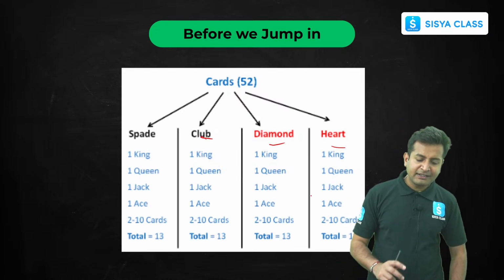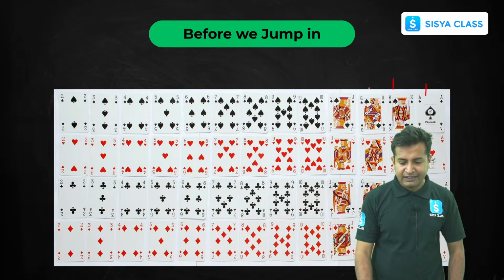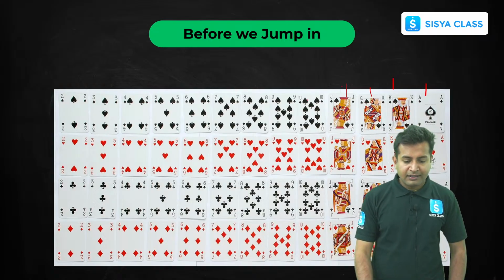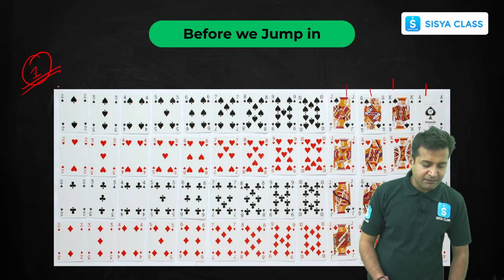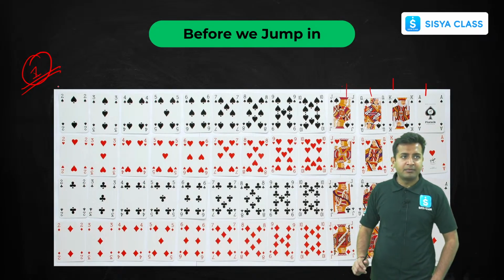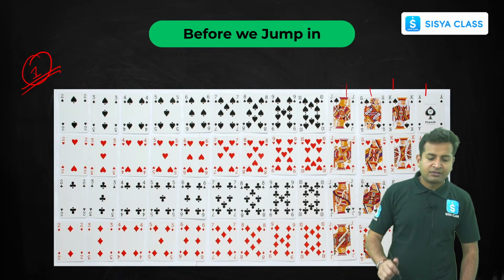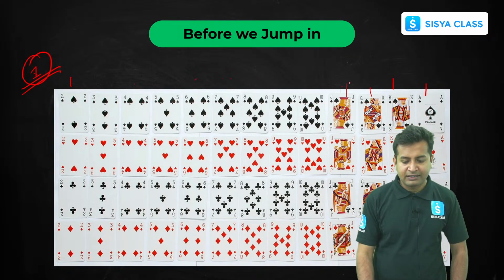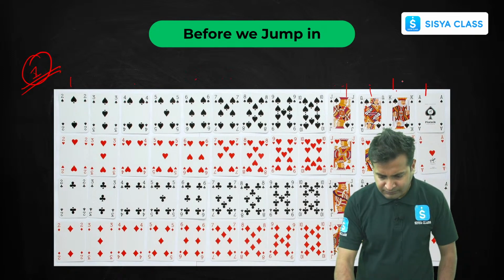In each of them, you would have observed that we have ace, king, queen, and jack, or joker. Clear? And we don't start from 1. The deck of cards never starts from 1. They always start from 2: 2, 3, 4, 5, 6, 7, 8, 9, 10. Clear? So the smallest card is 2, then 3, 4, 5, 6, 7, 8, 9, 10, then jack or joker, queen, king, and ace. Clear? Like this the things are.